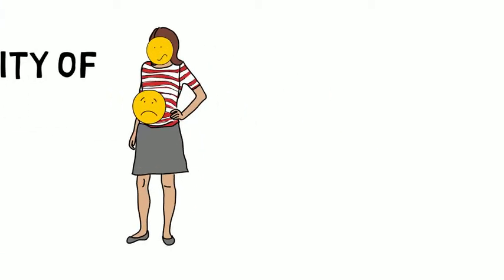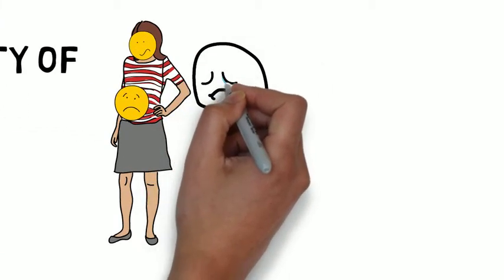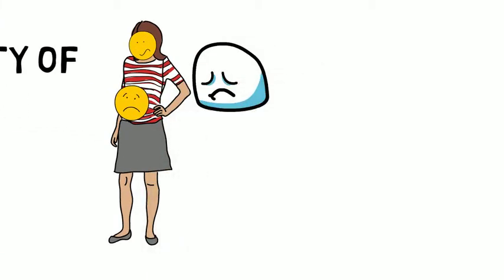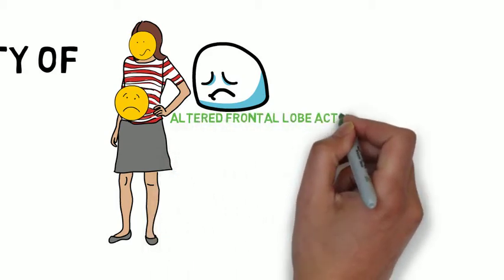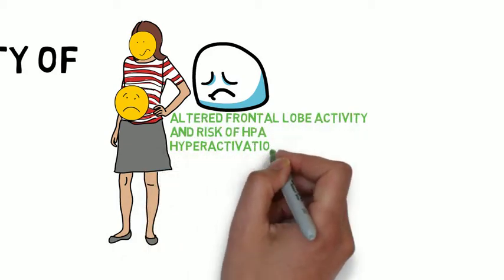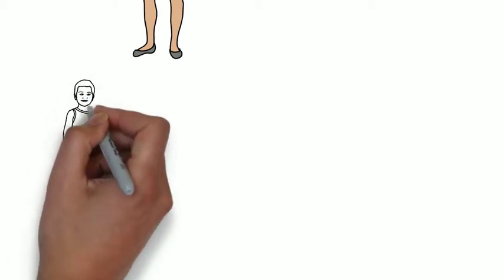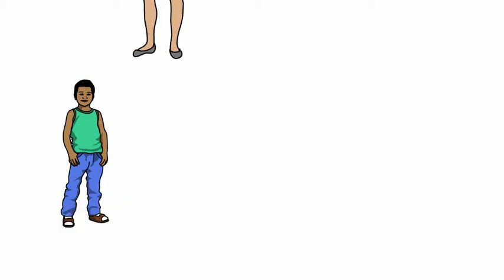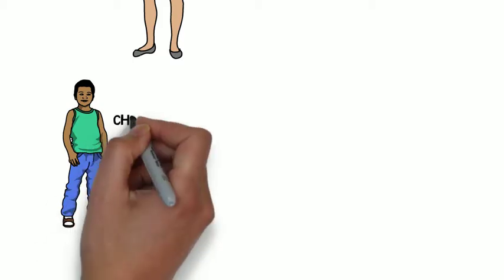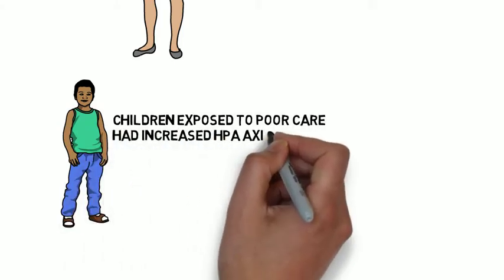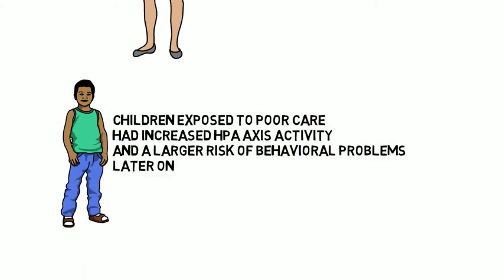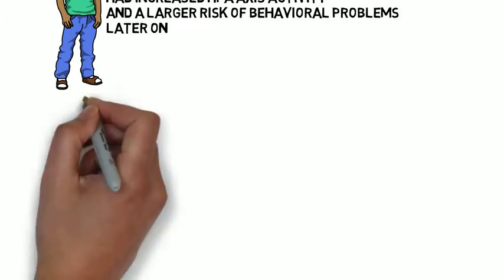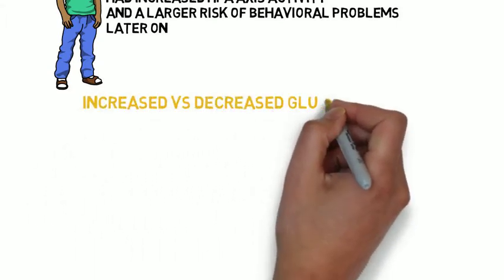Another research study done by Lupin and her team demonstrated that children of mothers who were clinically depressed during their pregnancies showed altered frontal lobe activity and a risk of heightened HPA activation later in development. A study conducted by Gunner and colleagues also showed that children who were put in after-school care programs had increased HPA axis activity compared to those who went home to their families. Such children who were exposed to poor care for long hours had a much larger risk of behavior problems later on in life.